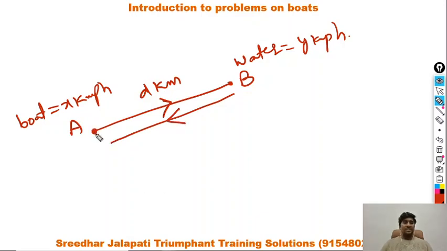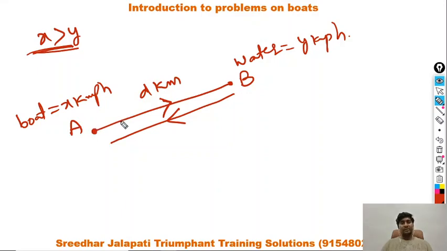Now the situation is something like this. I am at point A, planning to go to point B with a boat which I have decided to row at x km/h, and water is flowing from B to A. Since we are rowing against the flow of water, water opposes our motion, and therefore you can go to point B only if x is greater than y. Unless you overcome the resistance offered by water, we cannot reach point B. Let us assume x is greater than y.